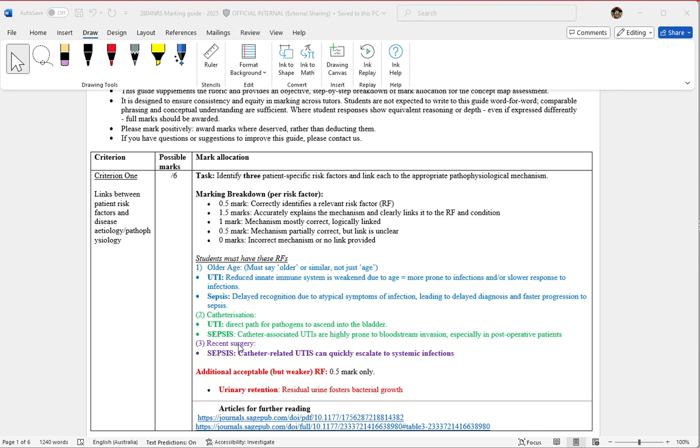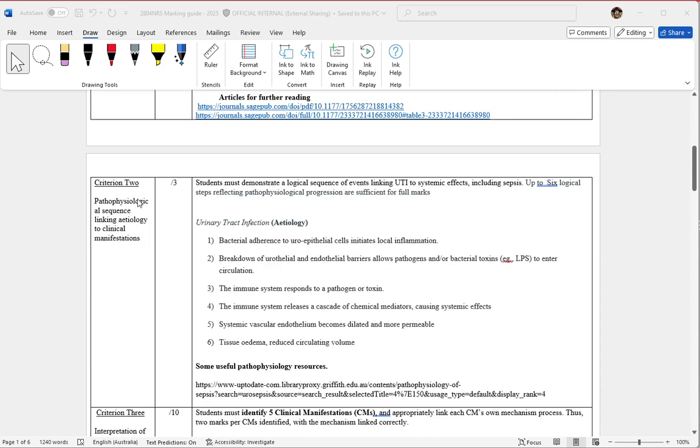Or the third final risk factor could be recent surgery, and this is around the sepsis risk. Now, you may get some students that list urinary retention as a risk factor. That's not the strongest, so I wouldn't give them full marks there, but we can accept that, but it's just not going to be as strong as these 3.